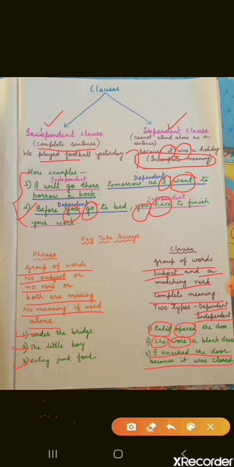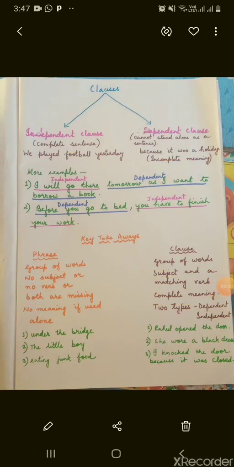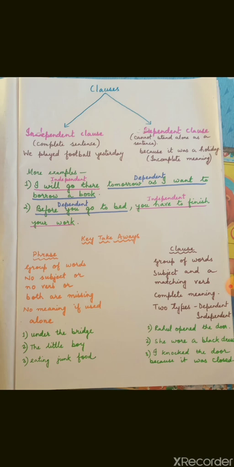So, I have told you the basic differences. I hope you have understood it. In book number 1, page number 15, you will see two exercises. Question number A, underline the phrases. You will have to underline the phrases. And question number B, complete with phrases of your own. You will have to write phrases of your own idea in the blanks.